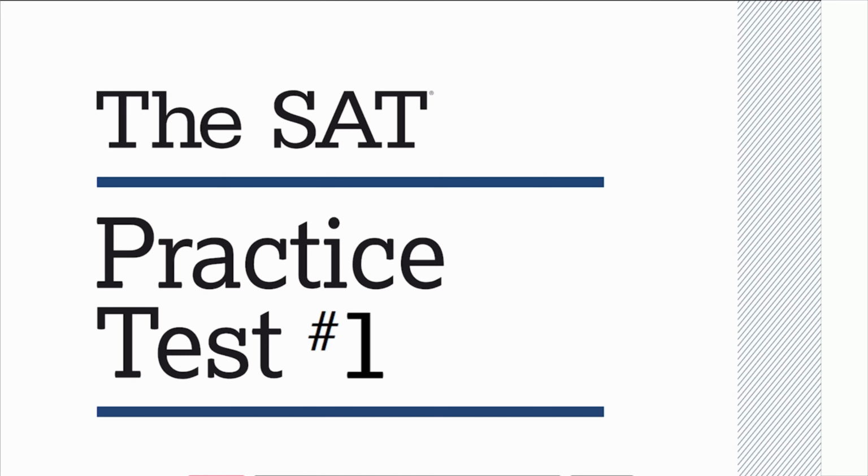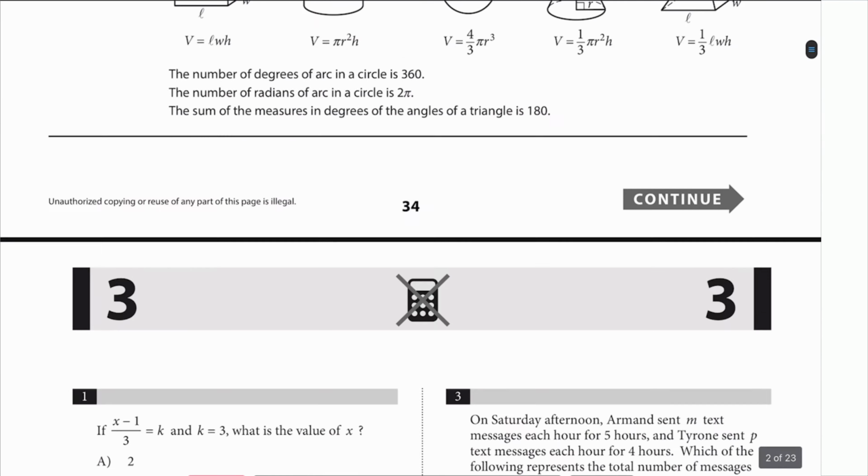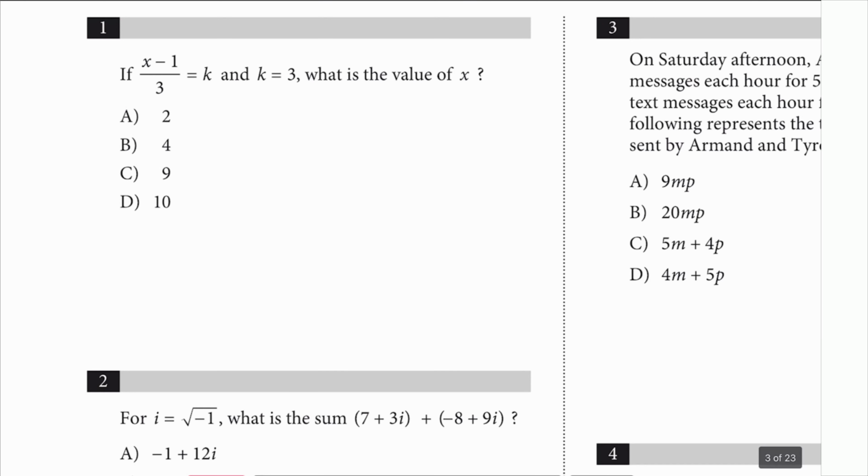College Board SAT practice test number 1, and I'm going to get started. Section 3, here we go. Number 1. Alright, just multiply 3 on both sides. Cancel that, x minus 1.